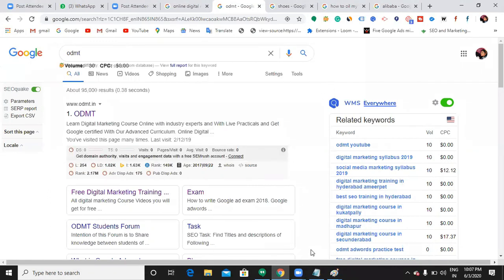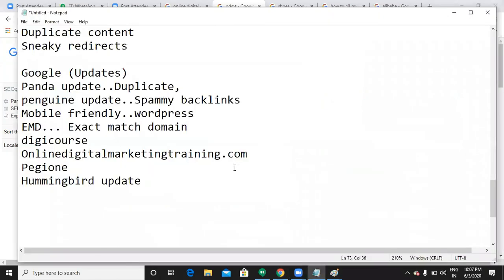That is the reason people started taking domains which exactly match the keyword. Now I thought of making my website appear when someone searches for online digital marketing training. If I go and optimize my website, it takes a lot of time. So better I can just happily go with this domain name. I can simply purchase the domain name and show off the website, right? Without having beautiful or genuine content, I can show up the website on top. No need of doing hard work, no need of doing optimization and all.